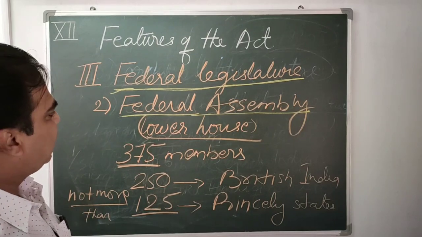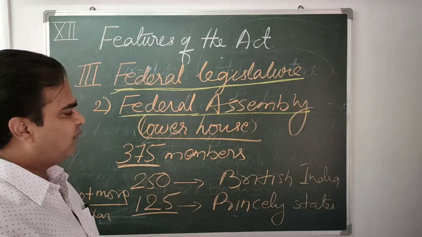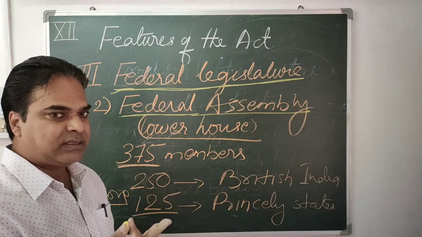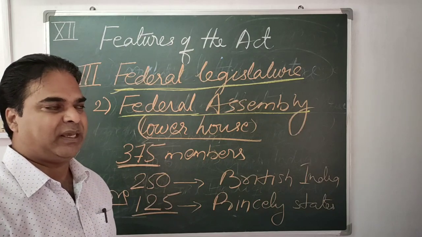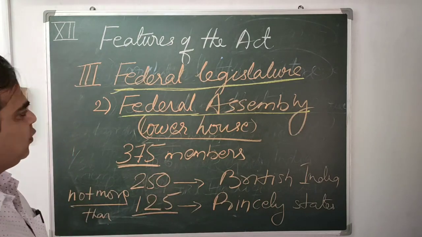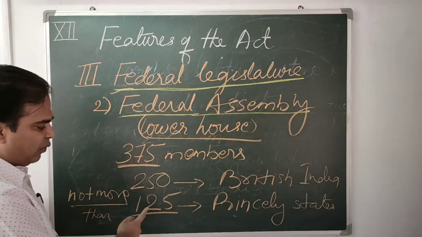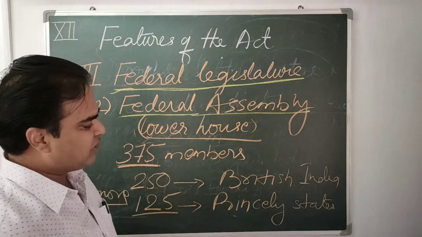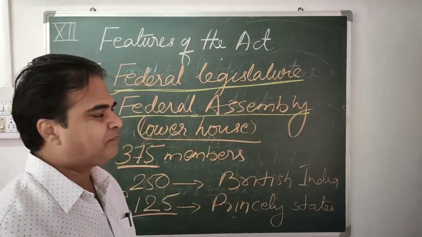Are you getting what I am teaching over here? I think you are understanding it. If there is any confusion, please watch it again so that your concept will be clear. So the Federal Assembly has 375 members altogether: 250 represent British India, and not more than 125 represent princely states. Now next one.